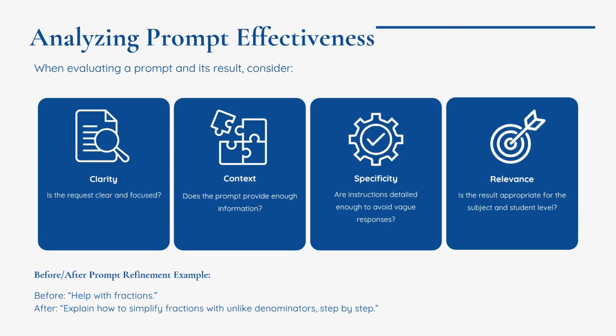Analyzing prompt effectiveness. Let's look at how to tell if a prompt is working. Ask yourself 4 questions. Clarity. Is the task clearly stated? Avoid vague phrases like "help me" or "do this for me." Context. Have you given enough background? The AI doesn't know what your student knows unless you tell it. Specificity. Have you told the AI what kind of answers or format you want? And relevance. Is the response appropriate for the student's skill level and subject?